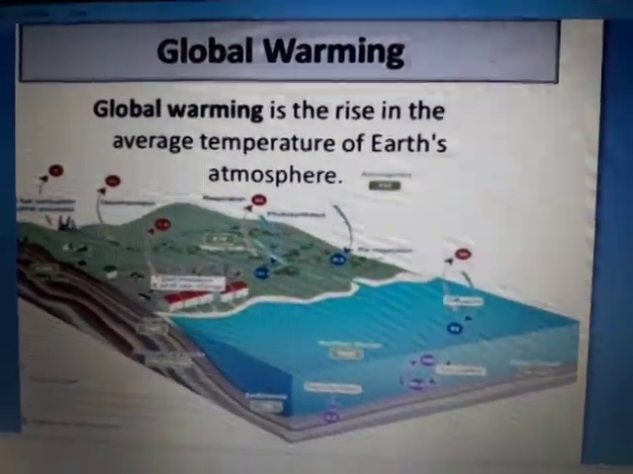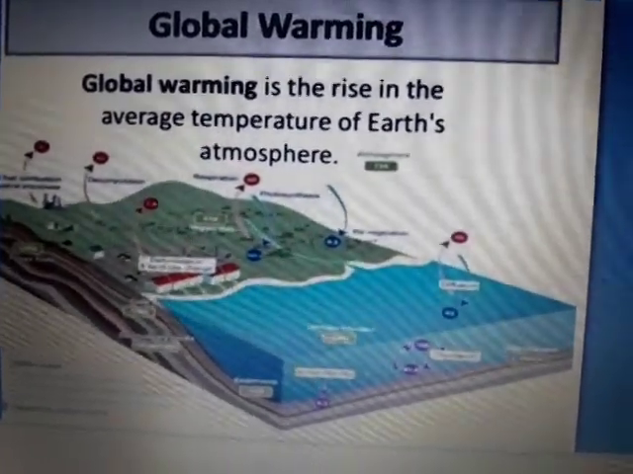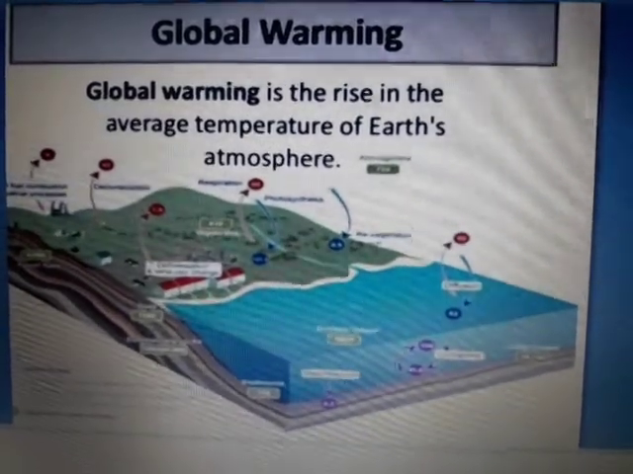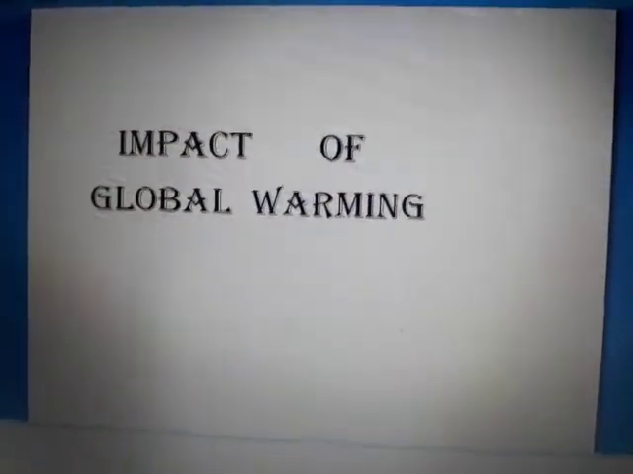What is global warming? Global warming is the rise in the average temperature of the Earth's atmosphere. Now let us understand the impact of global warming.